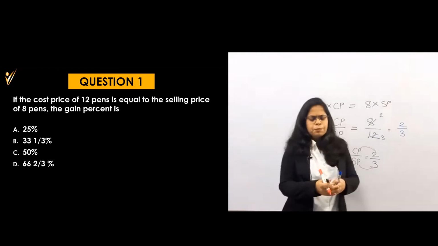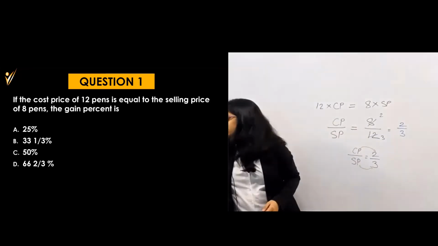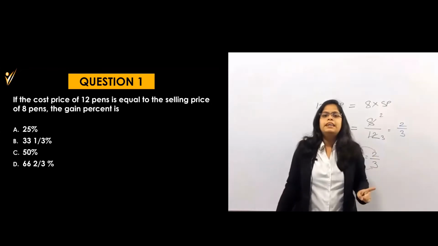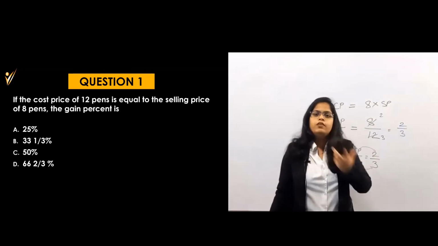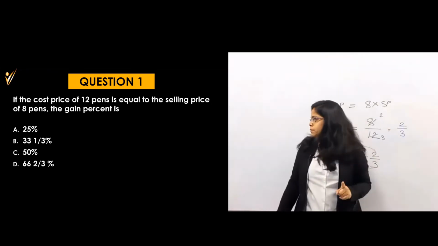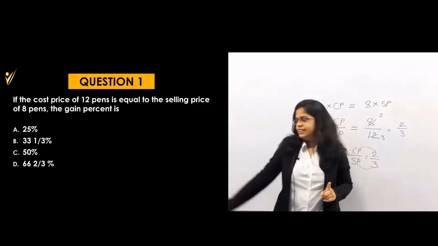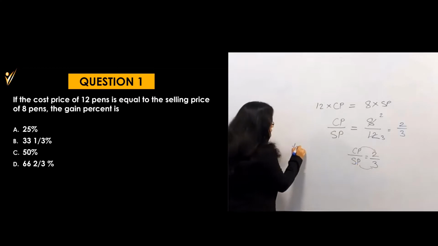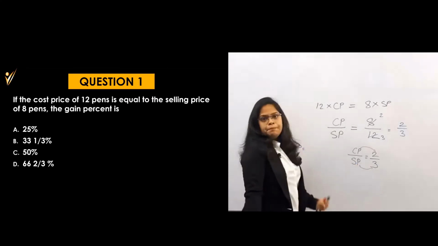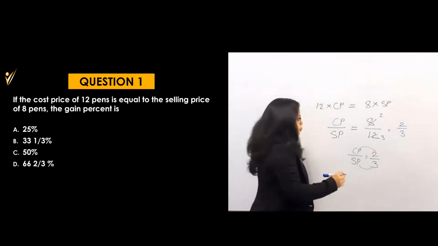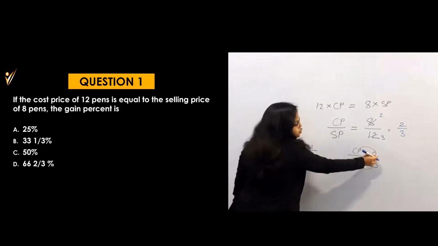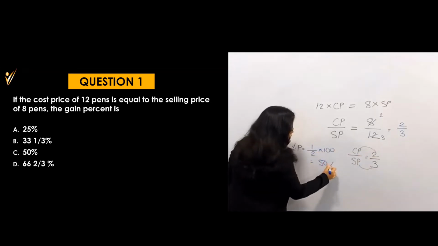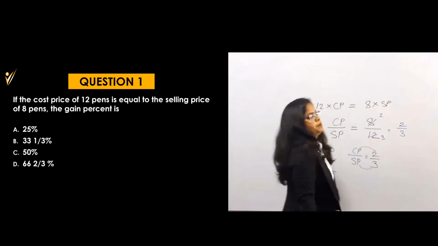Then tell me, what is the profit here? If cost price is 2 rupees and selling price is 3 rupees, then what will be the profit? Profit will be 1 rupee. Getting this point? So that is the profit, and I want the percent profit. What is the formula for percent profit? Profit by CP into 100. Profit is 1 rupee, divided by CP which is 2 rupees, into 100, which is equal to 50%. So my answer is 50%.